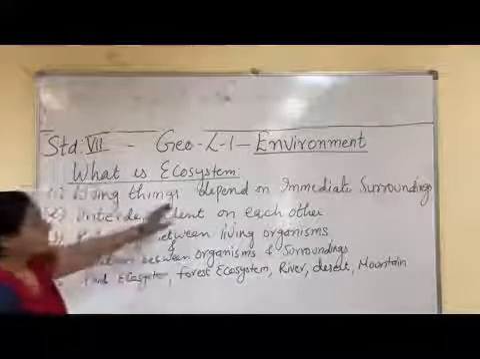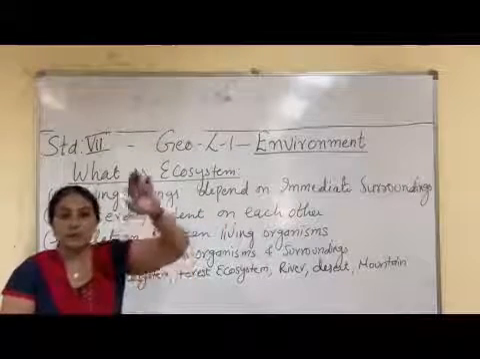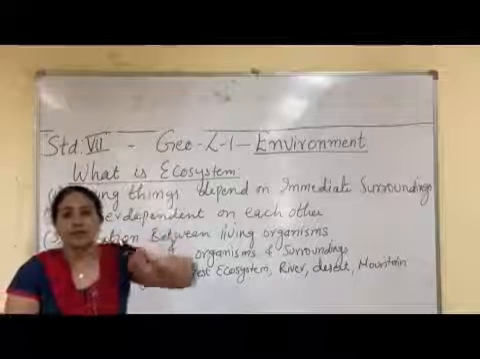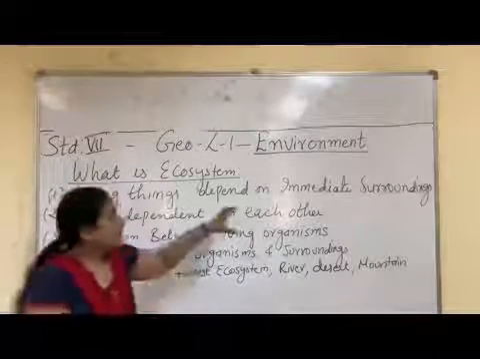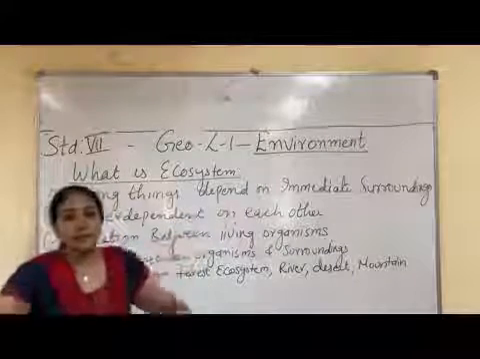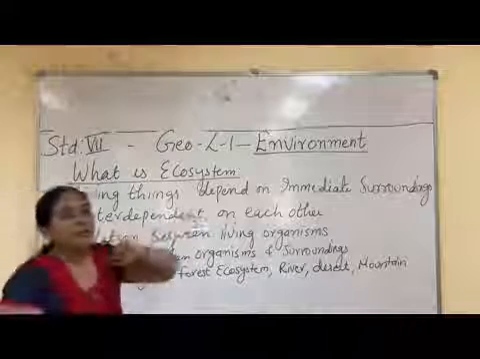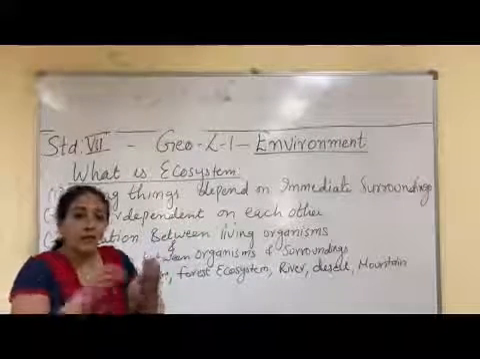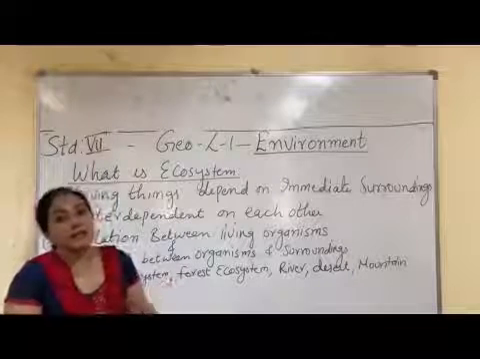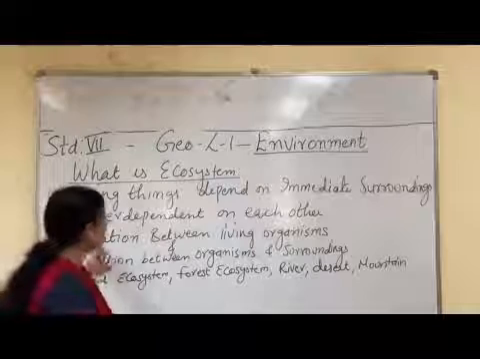So living things depend on their immediate surroundings, like a plant has to depend on sunlight, air and water. So the plant is dependent on its immediate surroundings, and they are interdependent on each other. Here interdependent means living things depending on living things and living things depending on non-living things also. So both are interdependent on each other.